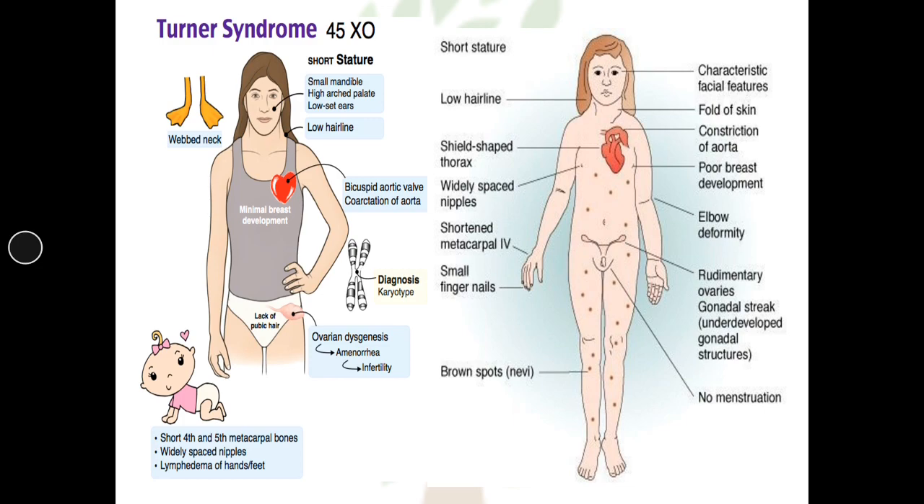Then they suffer from amenorrhea. They are infertile. Then they show the presence of rudimentary ovaries and underdeveloped gonadal structures. Menstruation is absent, poor breast development.